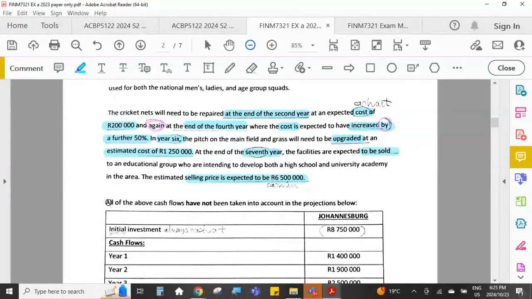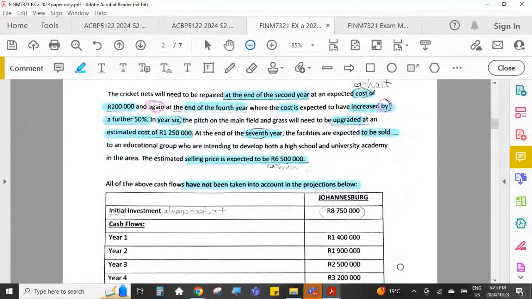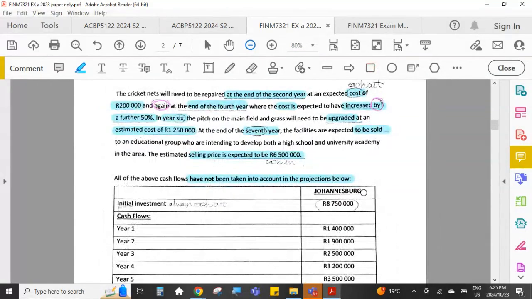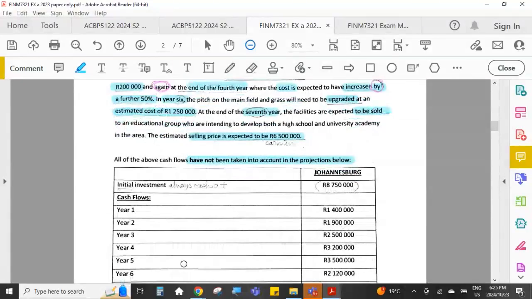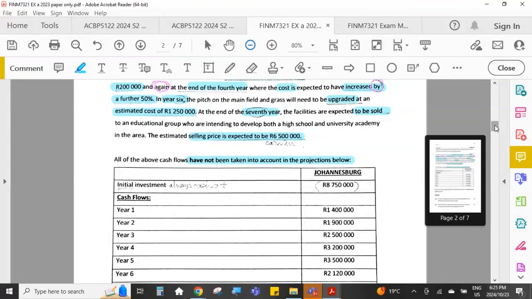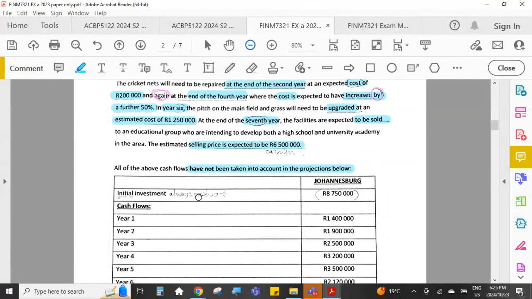Okay. All of the above cash flows have not been taken into account in the projections below, which means they've given us a table of cash flows over here, but you need to amend these cash flows by making these adjustments as well. So this is where it comes into effect that you must read your questions carefully to make sure that you incorporate them.